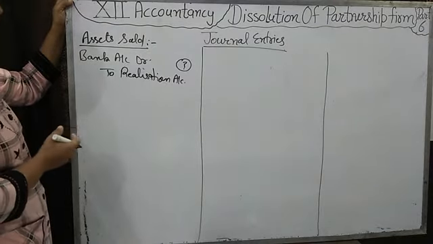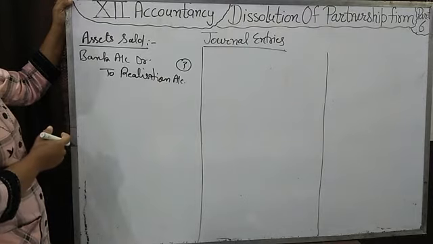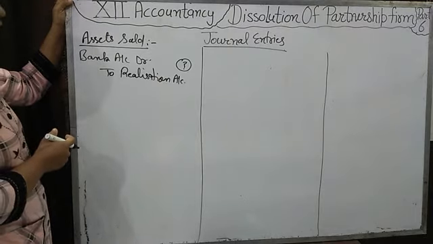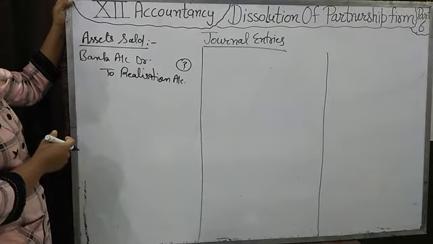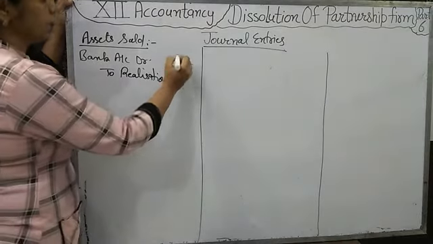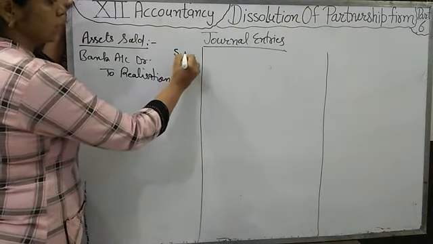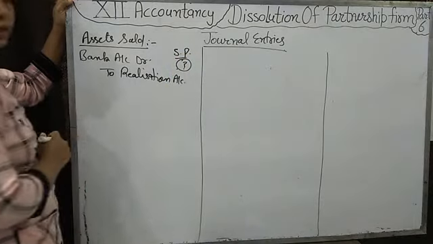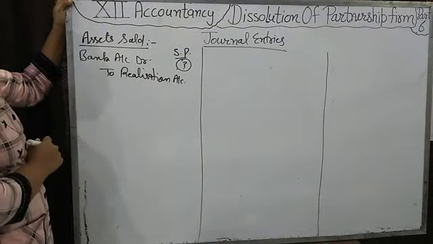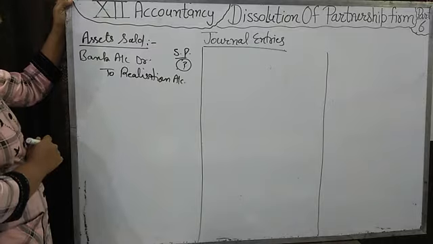Assume that the book value of furniture is 50,000, but we have sold the furniture in the market at 60,000. Then we will write here 60,000. That selling price we will write here, not the book value that is written in the balance sheet.